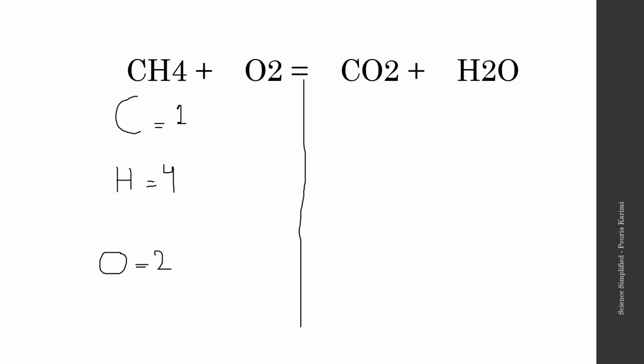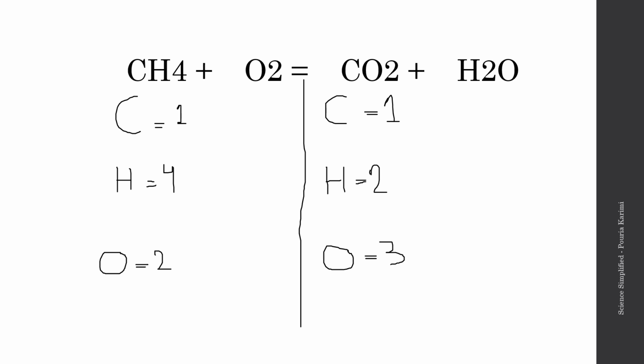Now on the product side, we're going to follow the exact same order. We started with carbon, so we're going to start with carbon. How many carbons do we have here? We only have 1. How many hydrogens do we have? We have 2 hydrogens. How many oxygens do we have? We have 3 oxygen here.